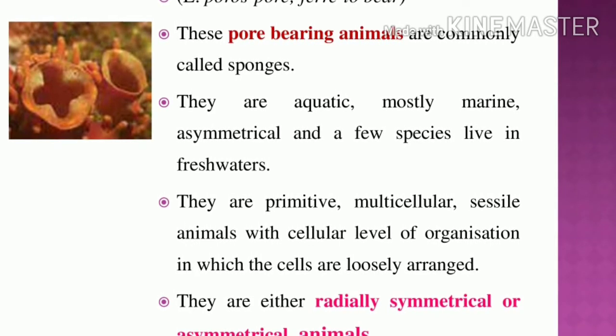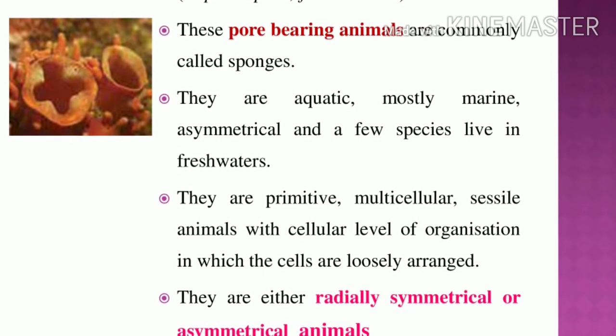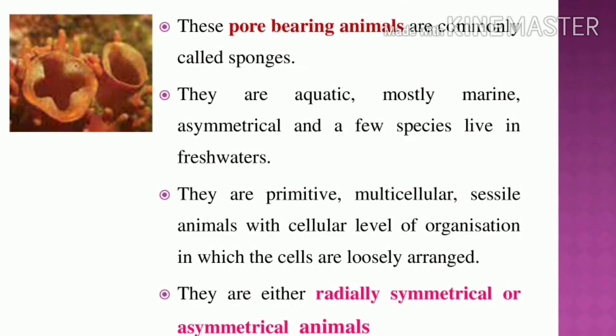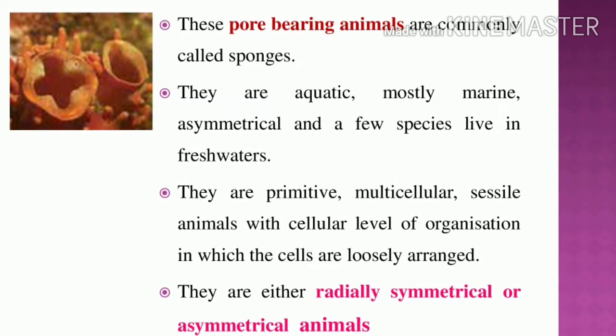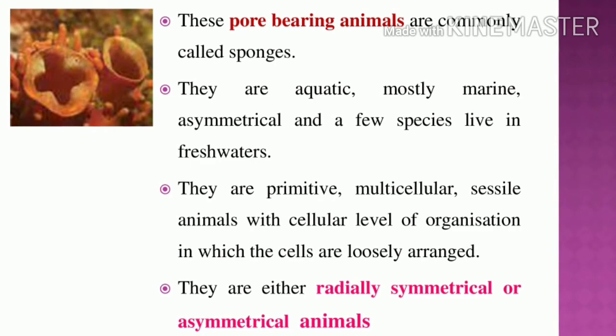Now the body is radially symmetrical in some cases. If we cut at the radial, it is symmetrical, but it is one of the asymmetrical animals. Note it. What is the radially symmetrical or asymmetrical animal? That is sponges. Can you understand?